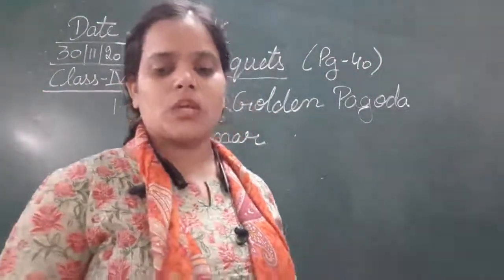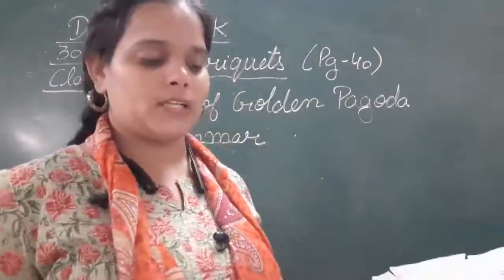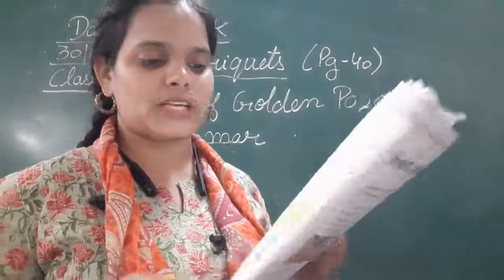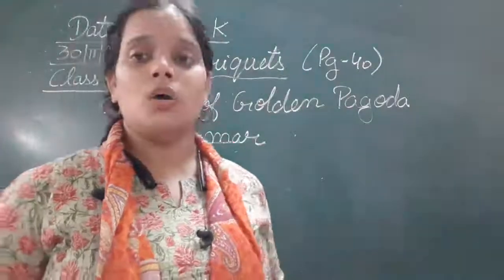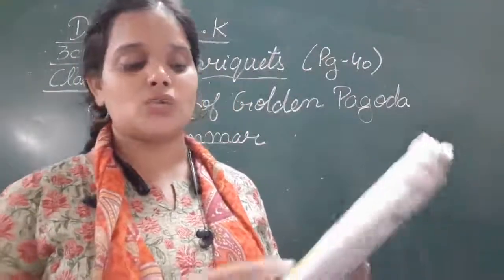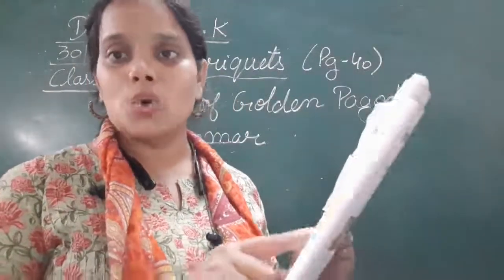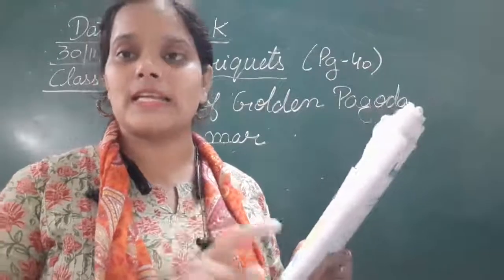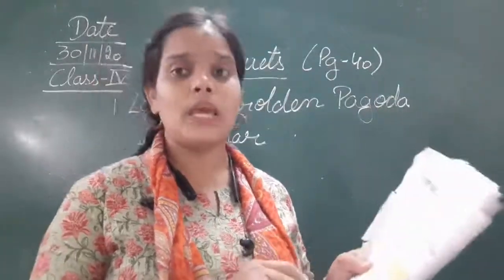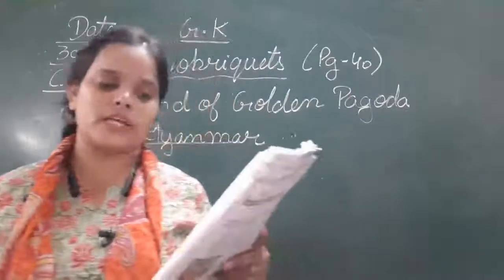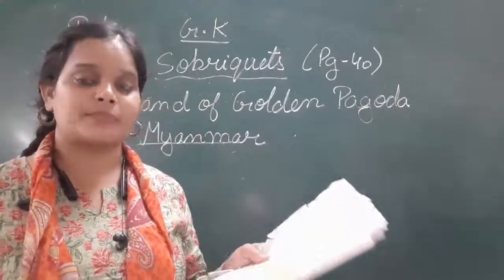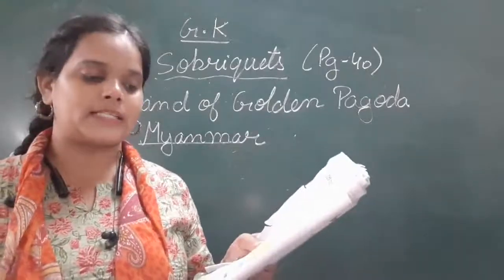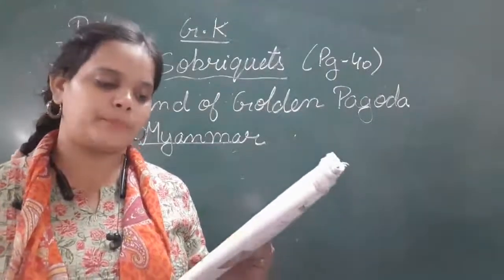Okay, so there you can find the golden pagodas in Myanmar. So you can see in your picture as well. Okay, so this is the picture that is given in your book. So this is the picture of pagoda. ये जो चीज़ें यहाँ पे नज़र आ रही हैं, गोल्डन कलर का जो आपको नज़र आ रहा है, that is pagoda. Okay, and you can find number of pagodas in Myanmar. So that's why Myanmar is known as the land of golden pagoda.